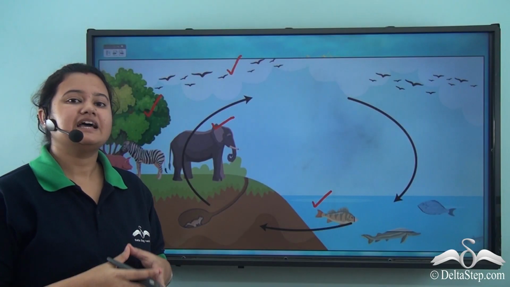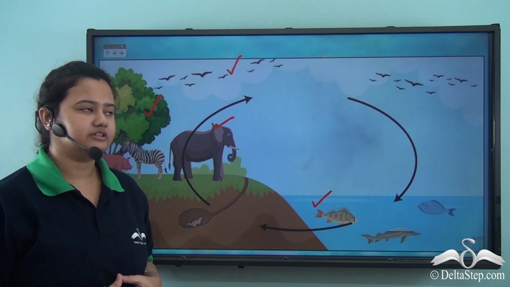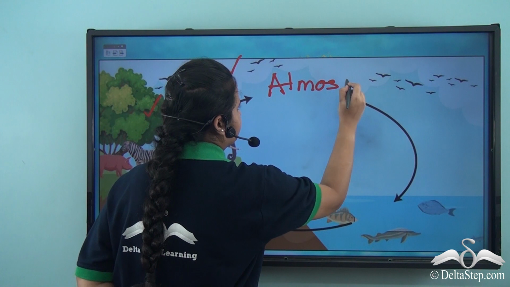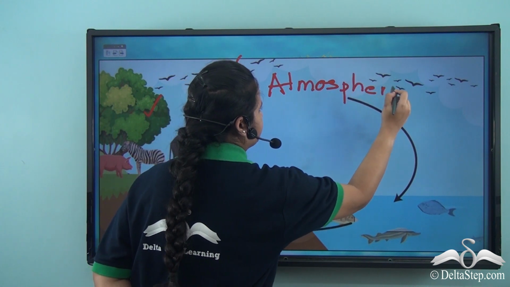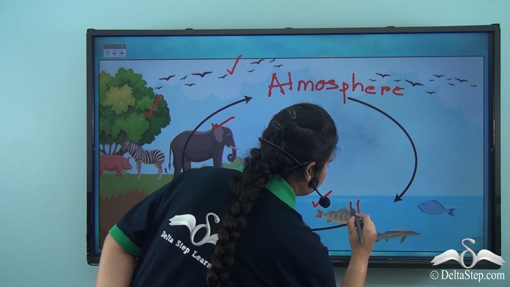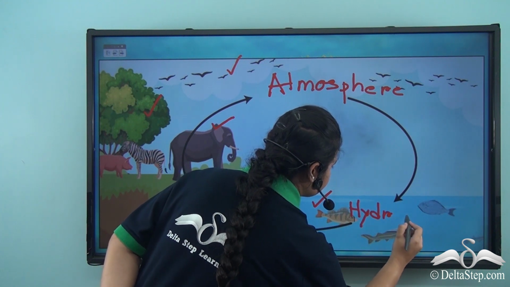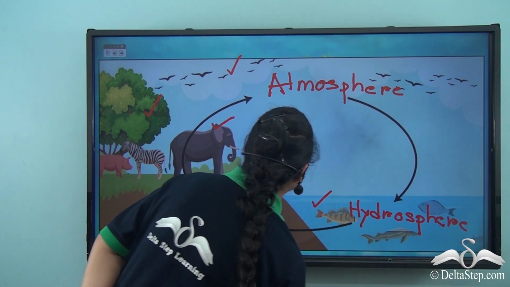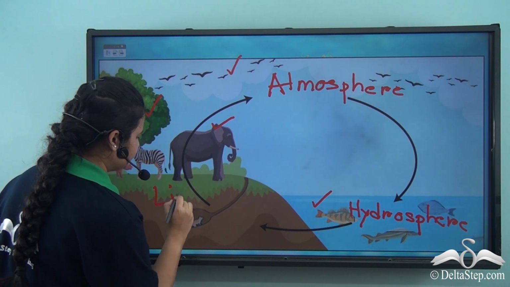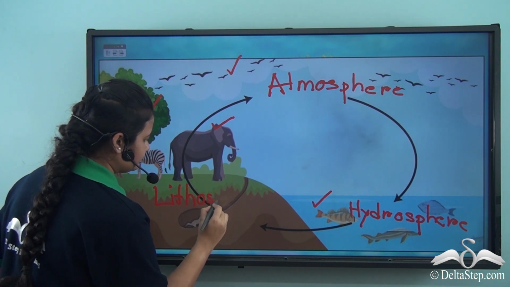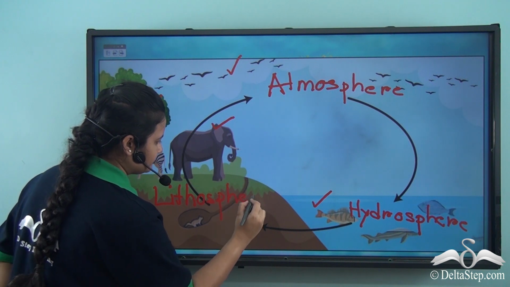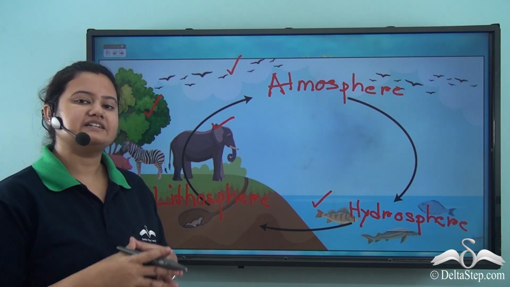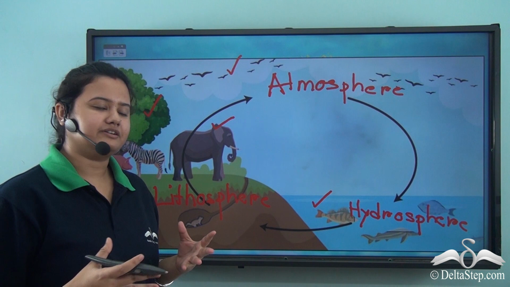So here we find that life exists in different spheres of the earth, that is, atmosphere, hydrosphere, lithosphere. So as mentioned just now, life exists in different spheres or domains of the earth.